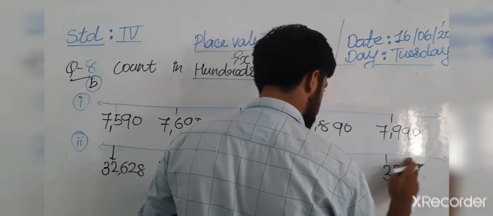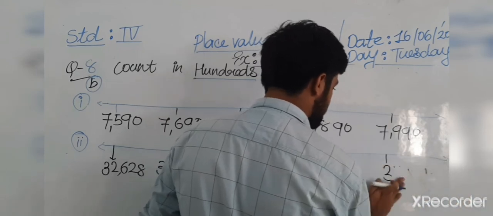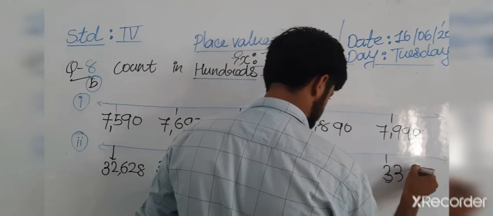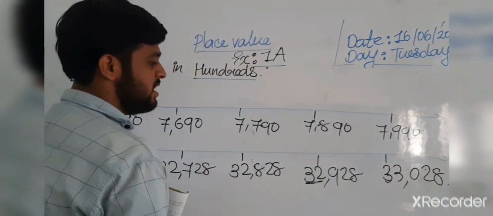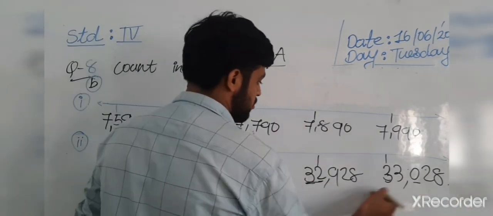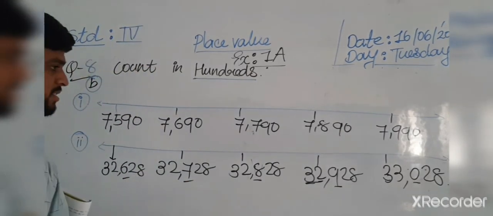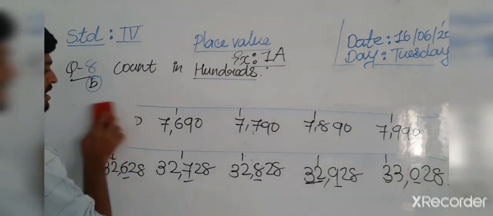Okay, sorry for the inconvenience. 33 is our answer. We have a change in our hundreds place. Okay, it's a difference. Now further, question number C.